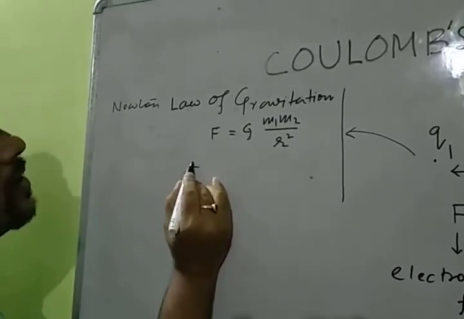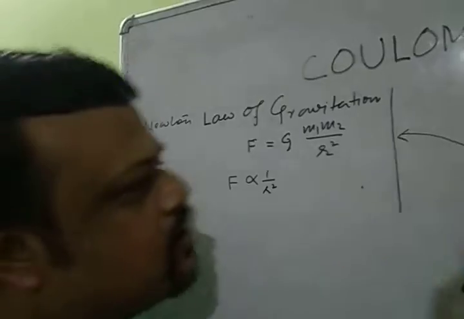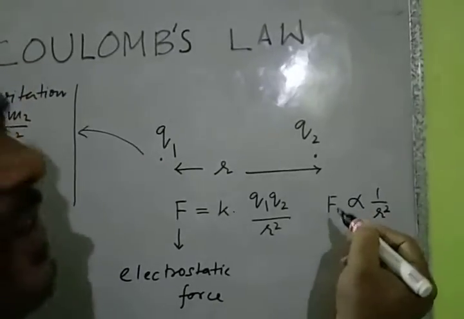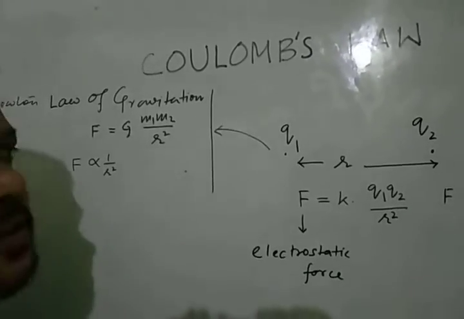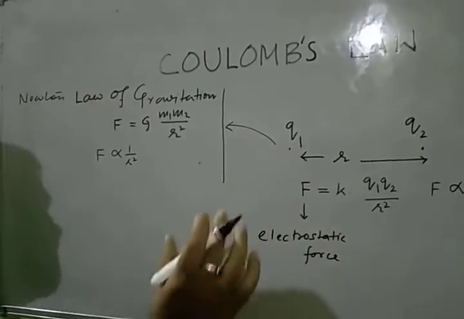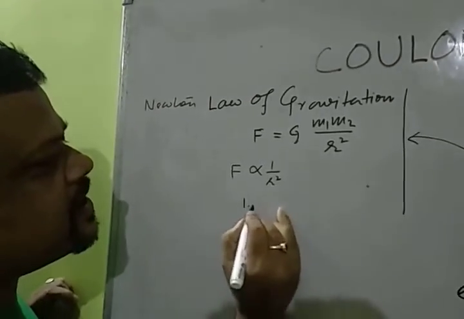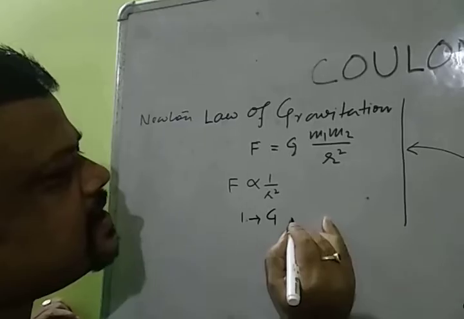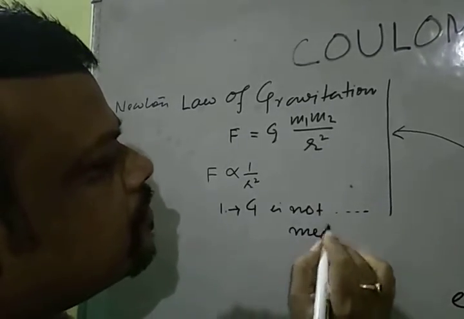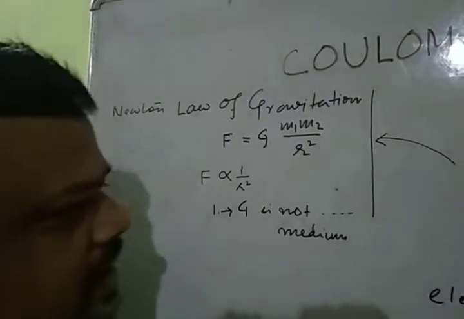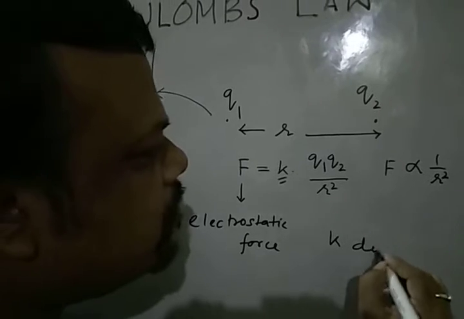Here F is proportional to 1 by r square. Here also F is inversely proportional to r square. So both laws follow the inverse square law. But there is a fundamental difference we have to look at. First difference: here G is not dependent on the medium, but here the electrostatic constant or Coulomb constant depends on the medium.